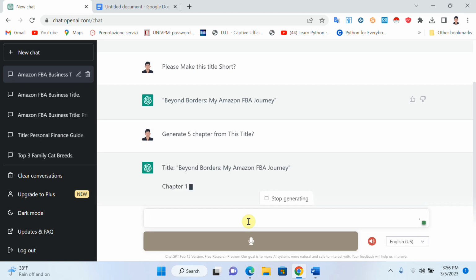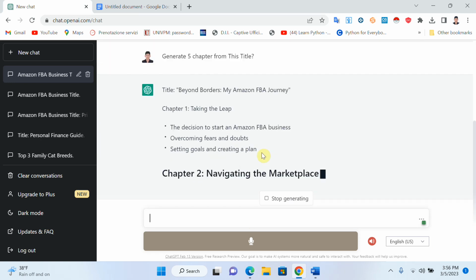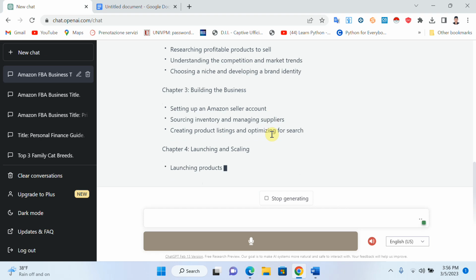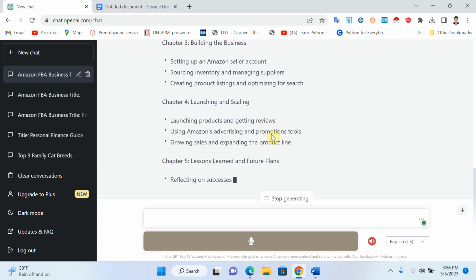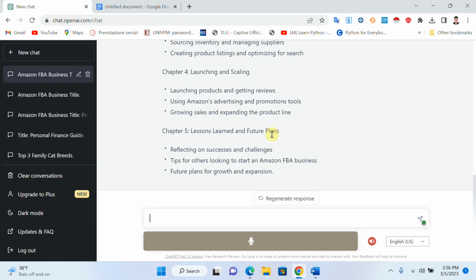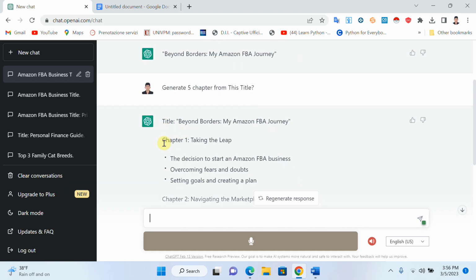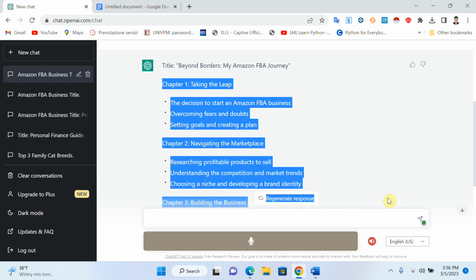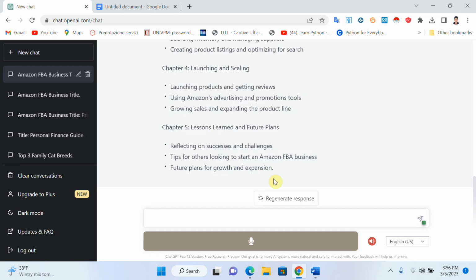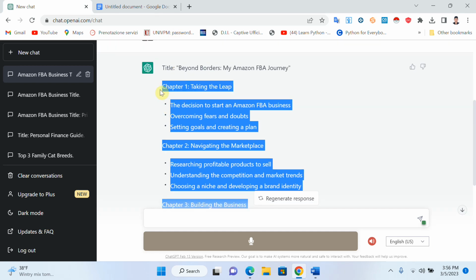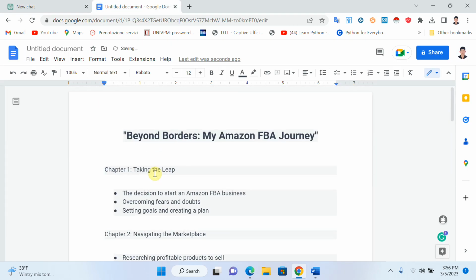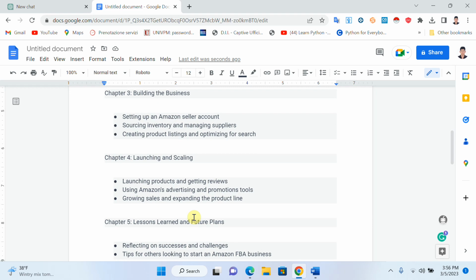Now you will see that it gives me a list of chapters that will be included in my book. I will copy these. You can see that these are 5 chapters for my book, and I will copy all the chapters from here. Okay, let me copy these chapters. These are the 5 chapters for my book, and I will go and paste here. You can see that it's very easy and very useful: the title for the book, the content for the book, it is very nice.